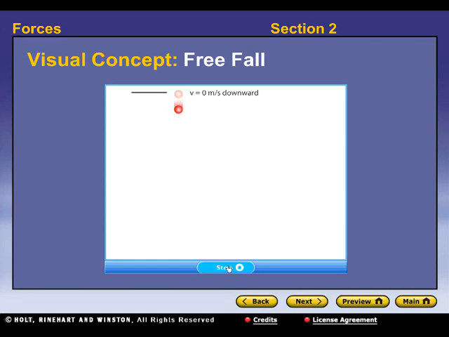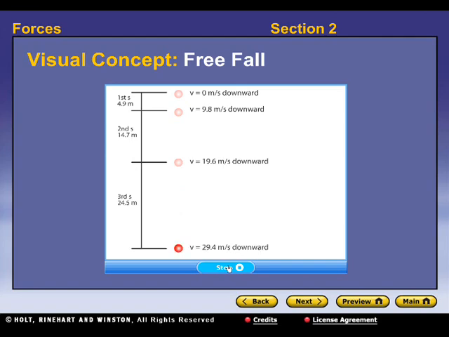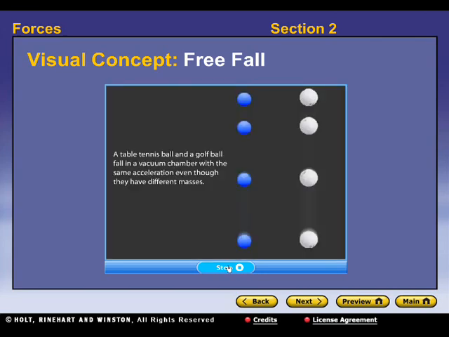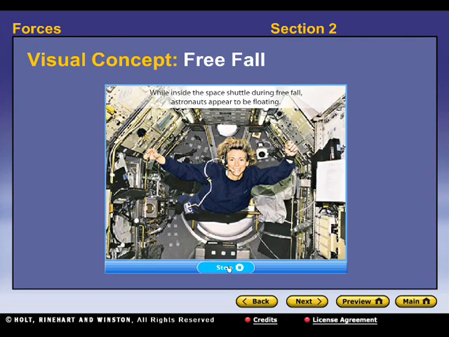A falling object accelerates at a constant rate due to the force of gravity. As the object falls, the velocity will increase at a constant rate. The free fall acceleration due to gravity, symbolized by the letter g, is 9.81 meters per second squared at the Earth's surface. If only the force of gravity is acting on the object, then the motion is known as free fall. Air resistance is a force that slows a falling object. That is why a falling object can only be in free fall if it is in a vacuum. If an object like a spacecraft is in free fall, the occupants inside will also be in free fall and appear to float.